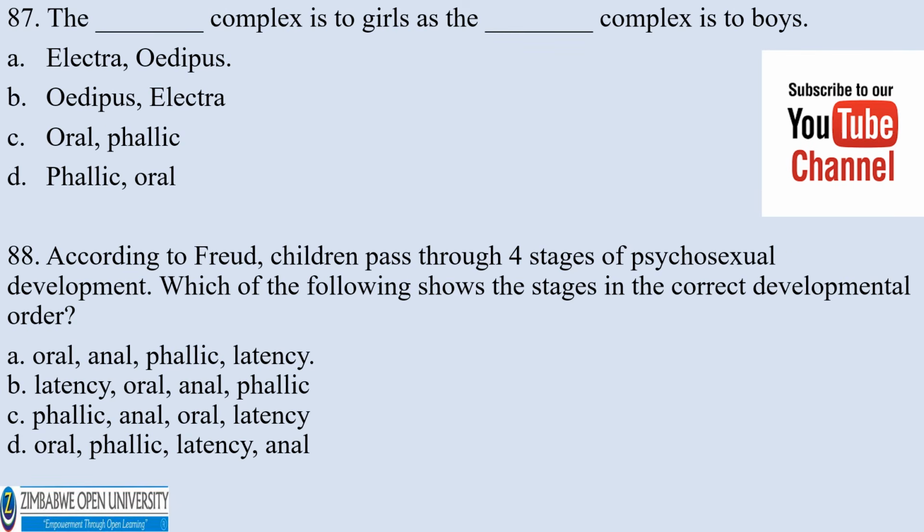Number 87. The dash complex is to girls just as the dash complex is to boys. A. Electra, Oedipus. B. Oedipus, Electra. C. Oral, phallic. D. Phallic, oral. The correct answer is A. The Electra complex is to girls, just as the Oedipus complex is to boys.